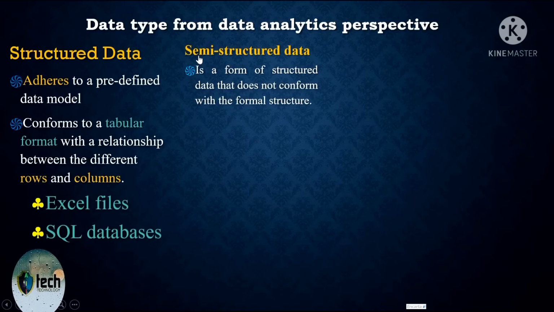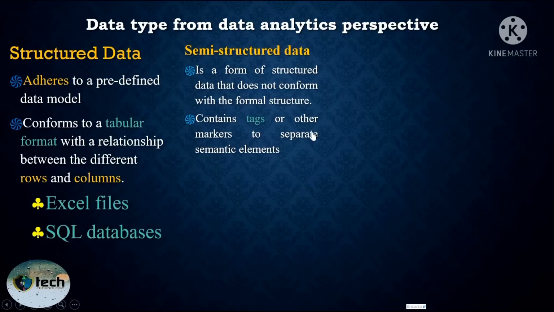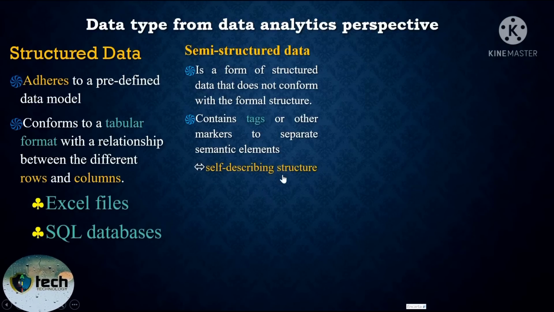The next data type from the data analysis perspective is semi-structured data, which is a form of structured data that does not conform to the formal structure, which means it does not adhere to the predefined data model, which means they have no kind of tabular format. They have tags and other markers which are used to separate the semantic elements from the data, and the tags and other markers enable them to have a kind of hierarchical format. They are also known as self-describing structure.